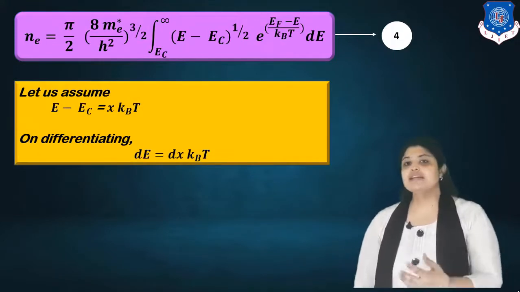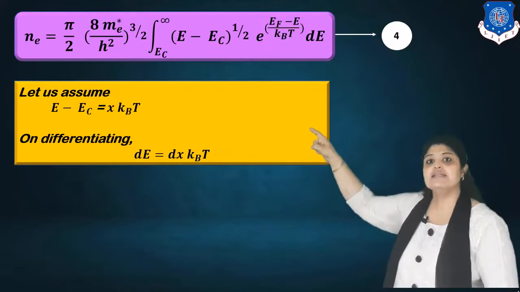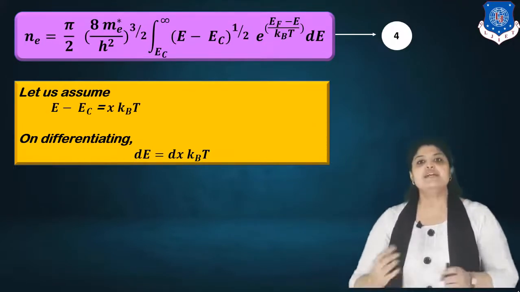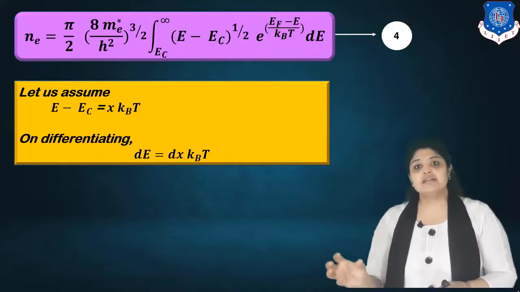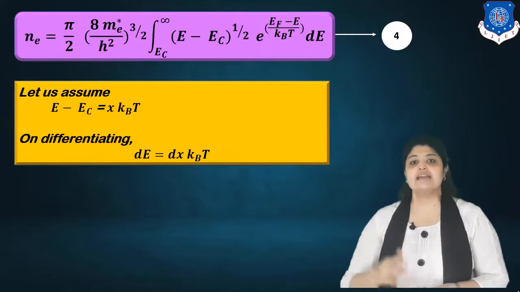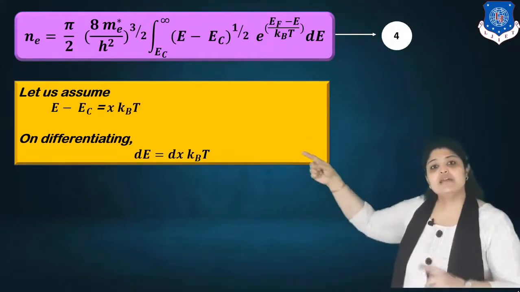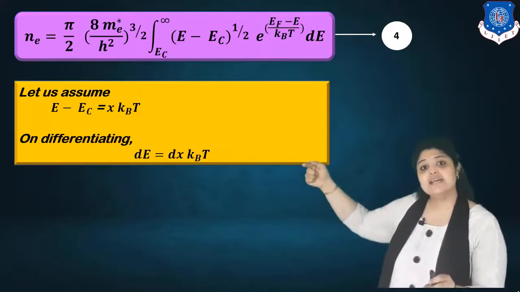Now, solving this equation, let us assume this value E minus EC in the equation to be x kBT. kBT actually denotes energy only. So we are assuming that this E minus EC is x kBT. And if we differentiate this equation, we can say, now in this equation E minus EC, I can say energy E is equal to EC plus x kBT.